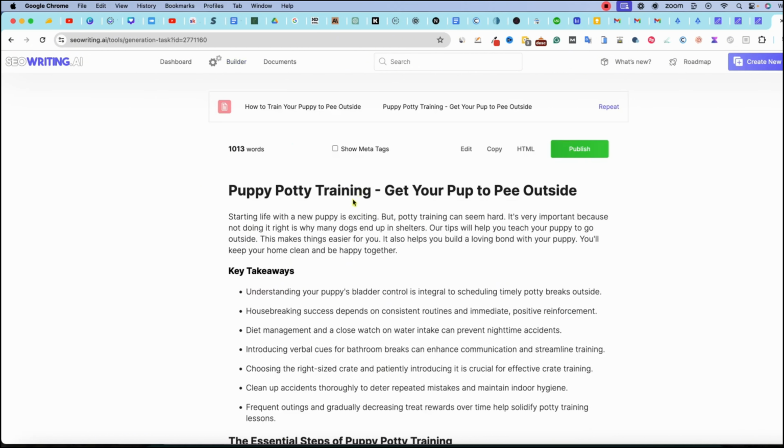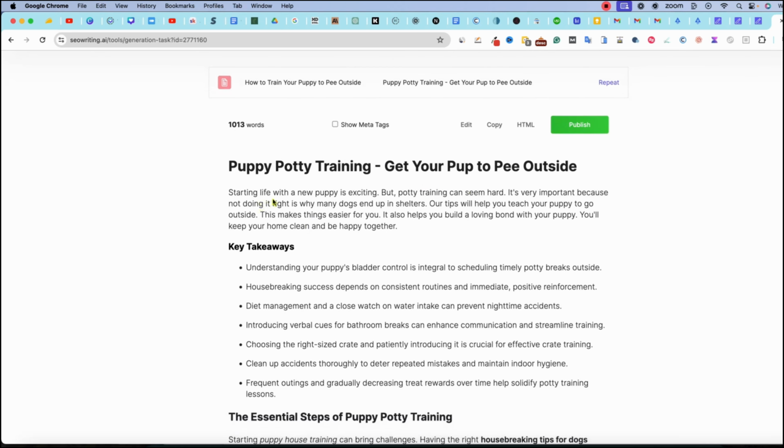So puppy potty training, it was 1,000 words. Get your pup to pee outside. I'm just going to read a little bit. Starting life with a new puppy is exciting, but potty training can seem hard. It's very important because not doing it right is why many dogs end up in shelters. Our tips will help you teach your puppy to go outside. This makes things easier. It also helps you build a loving bond with your puppy. You'll keep your home clean.